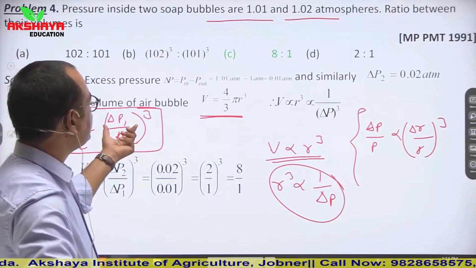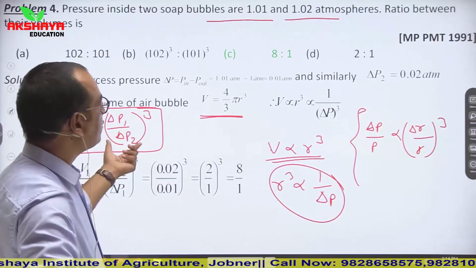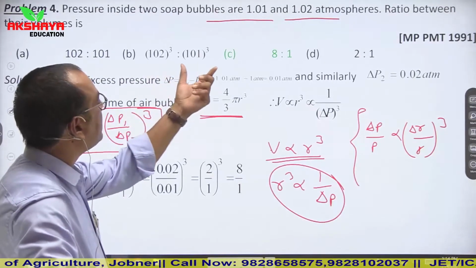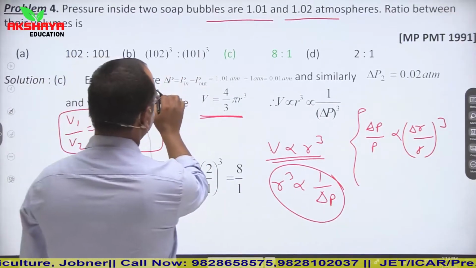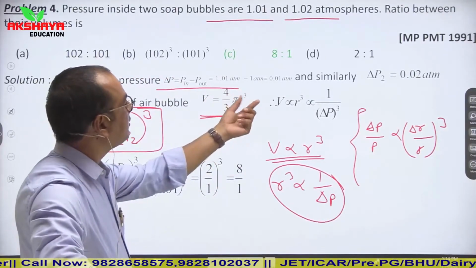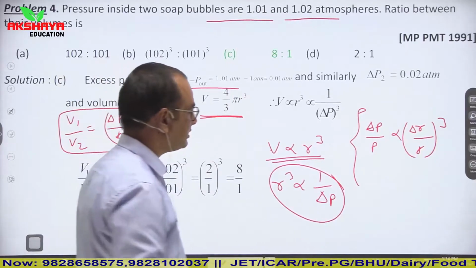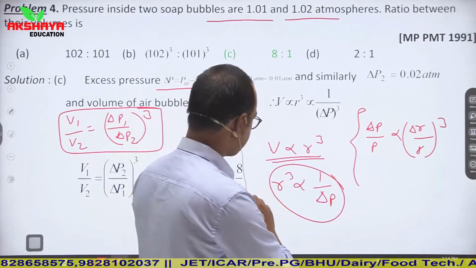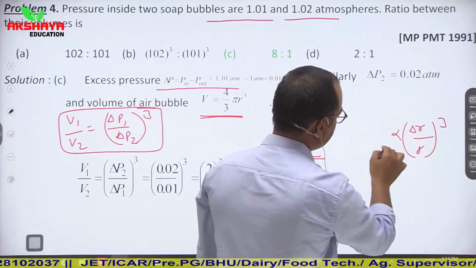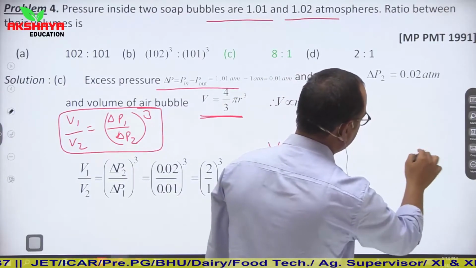Del P1 change in pressure, del P2 also change in pressure. We are given here P in and P out. So see, excess pressure P in minus P out. So 1.01 minus 1 atm standard. This is the concept. Let us see this concept separately, how it is calculated.